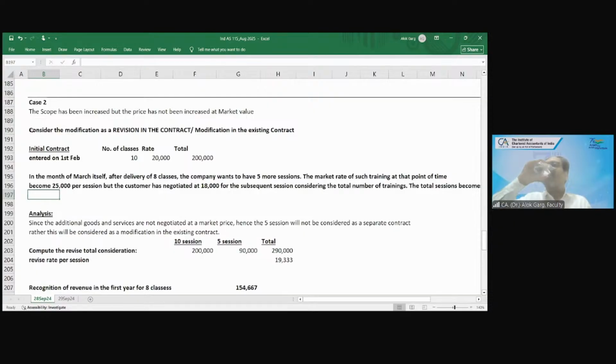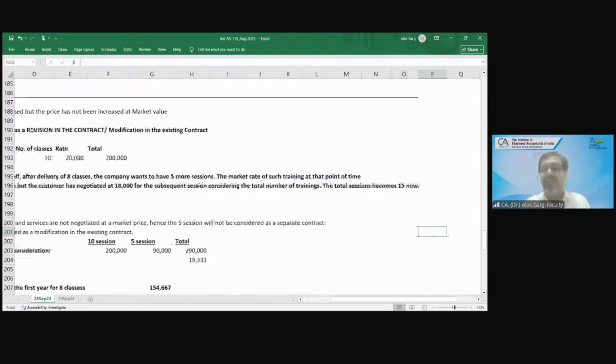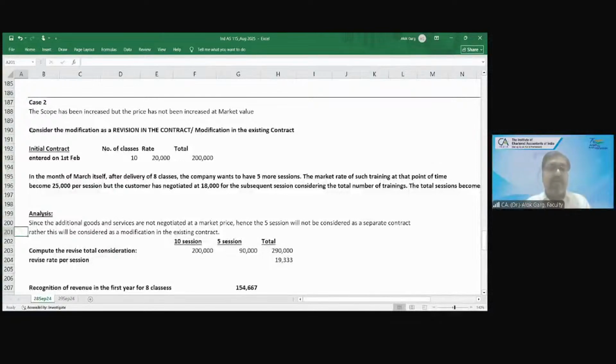or it will be considered as an amendment or revision in the existing contract. Revision in the existing contract. Why? Because the price is getting influenced, right, due to the existing contract, and this entire contract has to be seen in its entirety. Okay. Since the additional goods and services are not negotiated at a market price, hence the 5 sessions will not be considered as a separate contract. Rather, this will be considered as a modification in the contract.